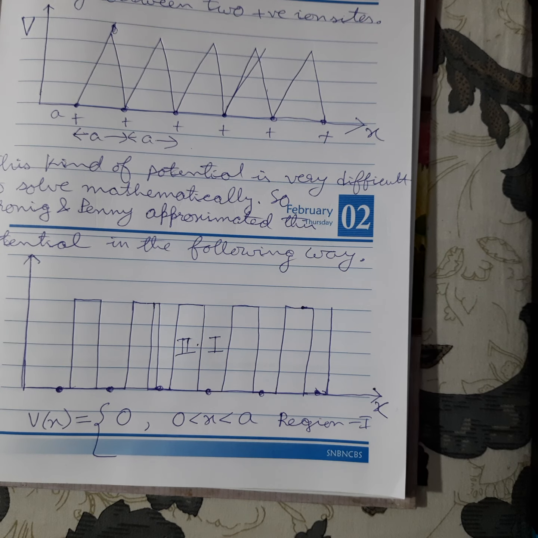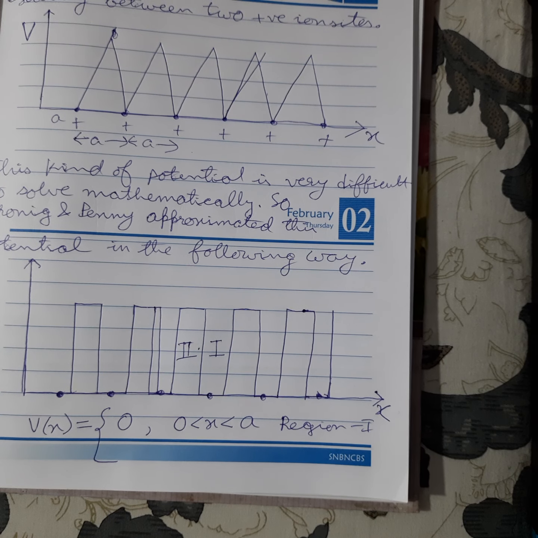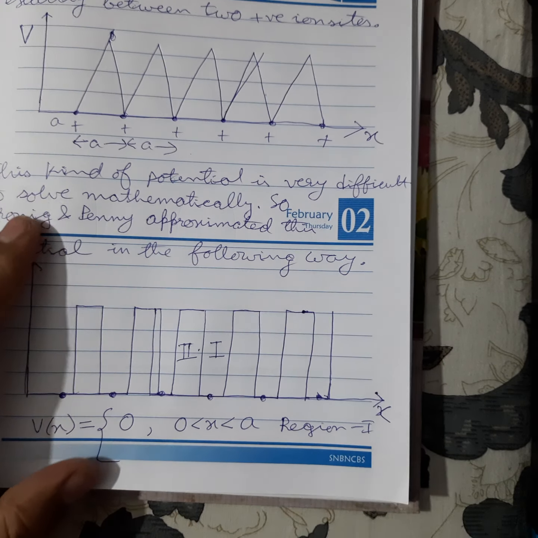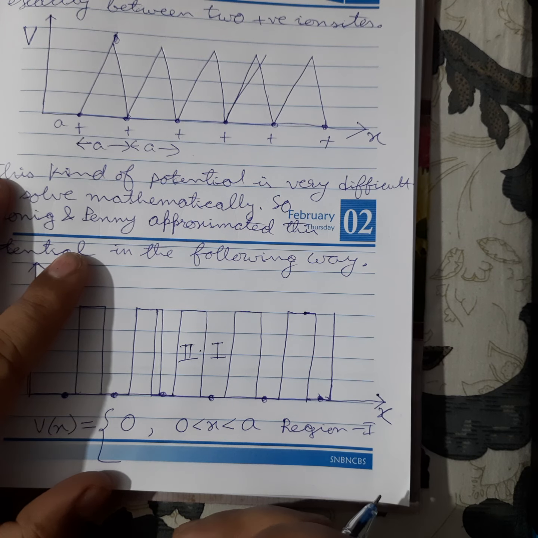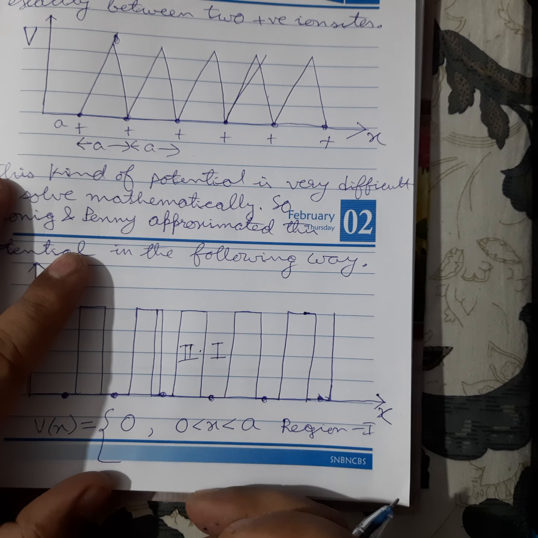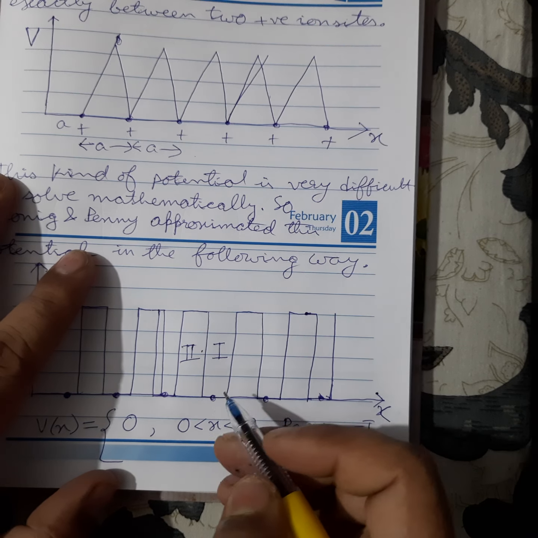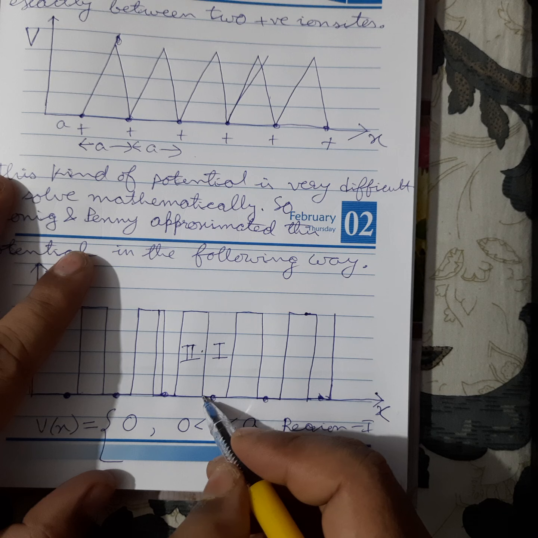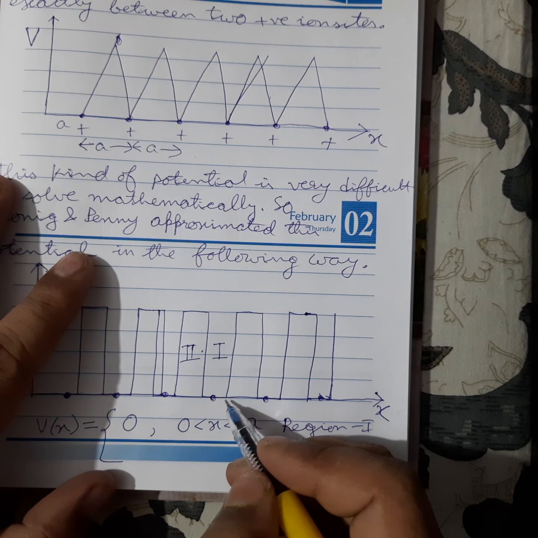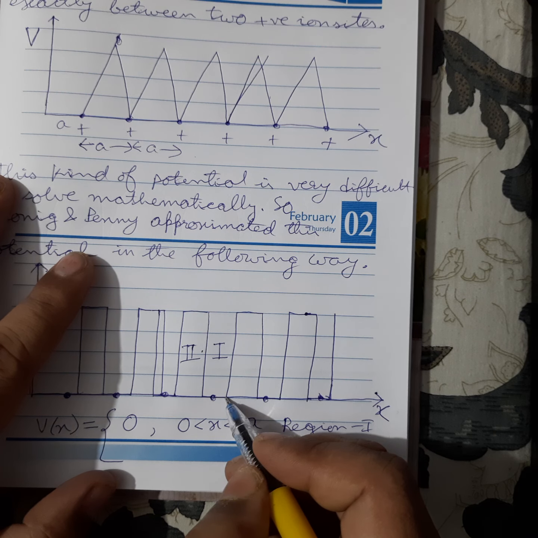Suppose region 1 is here, 0 is less than x, less than a. Okay, this is 0 and say this is a.